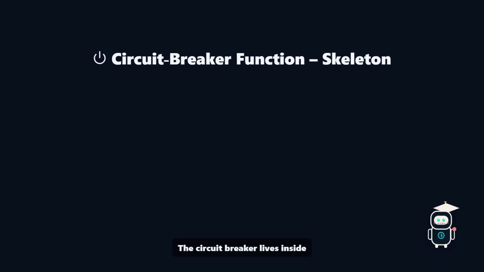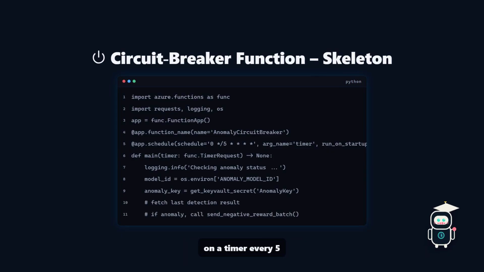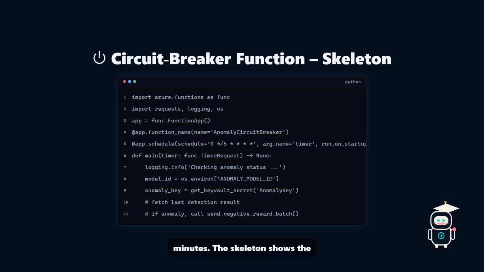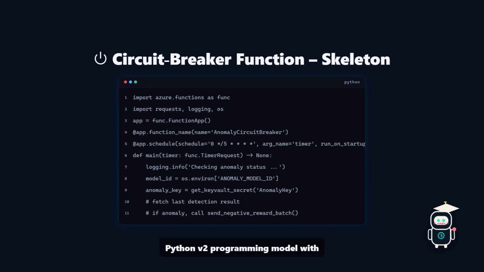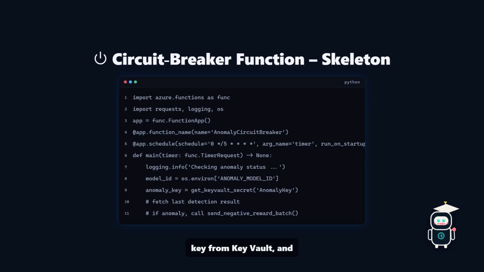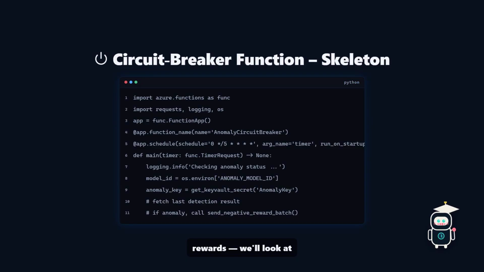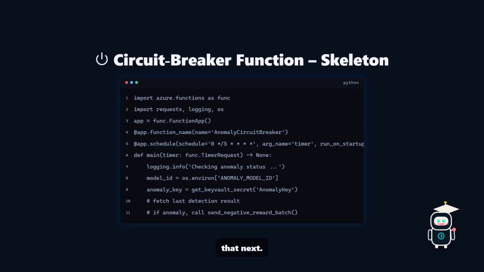The circuit breaker lives inside an Azure function that fires on a timer every 5 minutes. The skeleton shows the Python v2 programming model with a schedule trigger. It reads the anomaly model ID from an app setting, fetches its key from Key Vault, and then calls the multivariate last detect endpoint. If an anomaly is found, it delegates to a function that injects negative rewards. We'll look at that next.